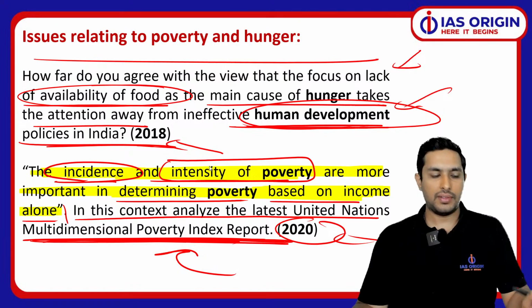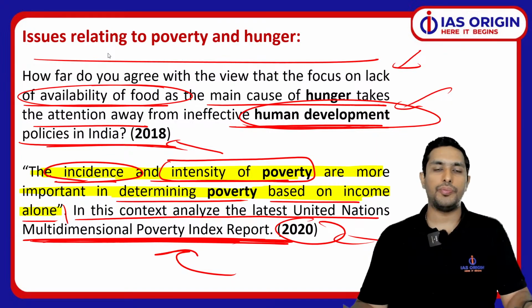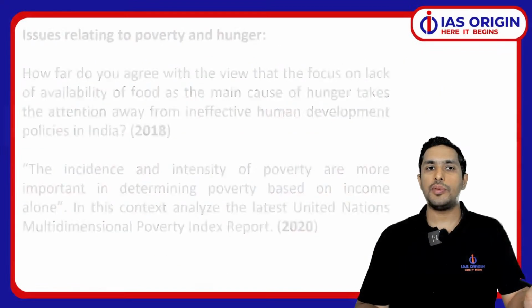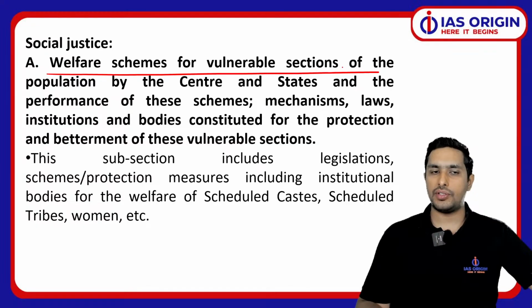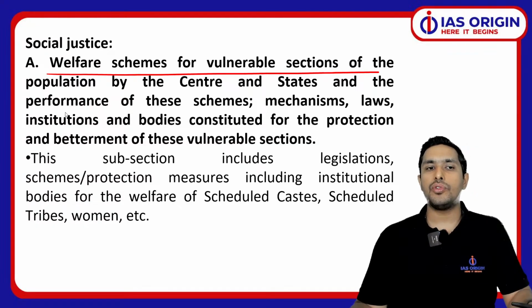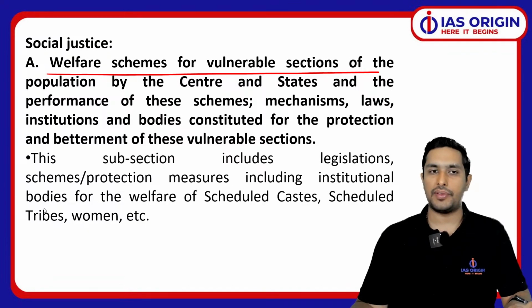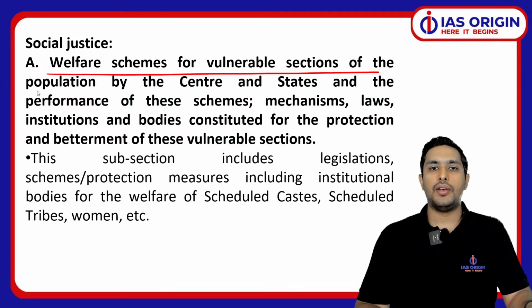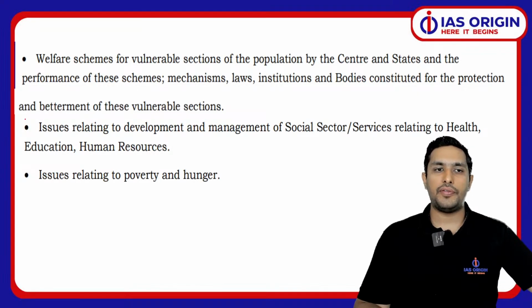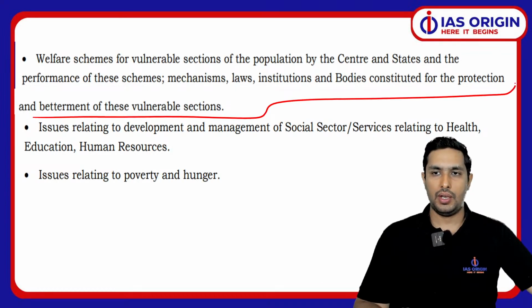So anyways, having said that, one thing you should notice which I would like to show you is that in social justice we have three portions. One is what? Welfare schemes for the vulnerable section. As I've shown you the syllabus itself right in the beginning of the class, the first thing was that we saw the syllabus. Now since we have seen the syllabus of this particular portion, have a look at this. For example, this is welfare scheme and betterment of the vulnerable section.